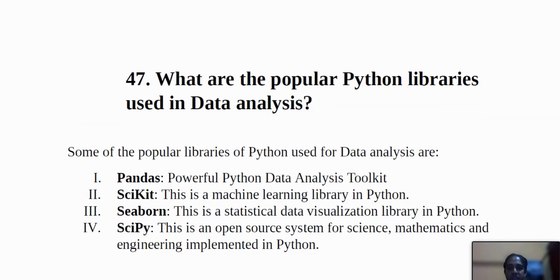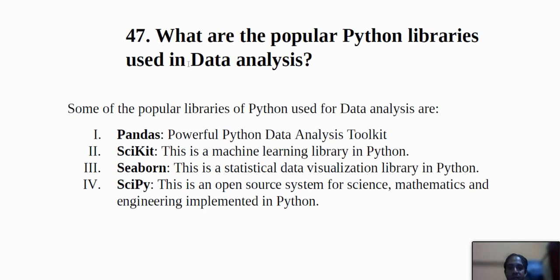So next question is: what are the popular Python libraries used in data analysis? Okay, some of the popular libraries in Python used for data analysis are pandas, a powerful Python data analysis toolkit; scikit-learn, the machine learning library in Python; seaborn, a statistical data visualization library in Python; and SciPy, an open source system for science, mathematics and engineering implemented in Python.